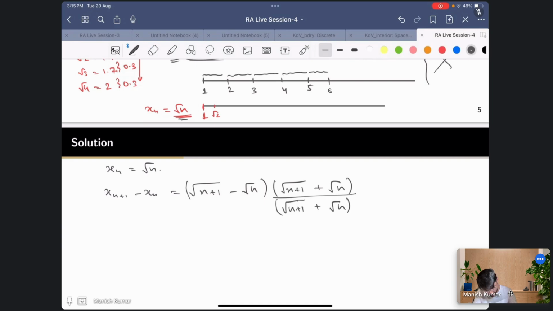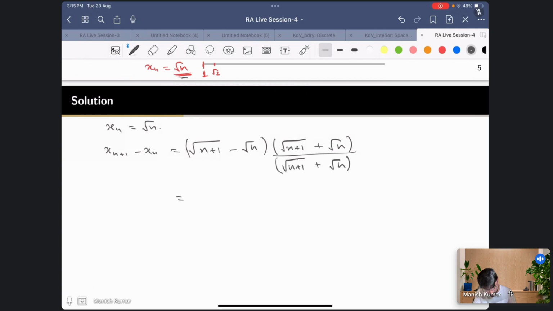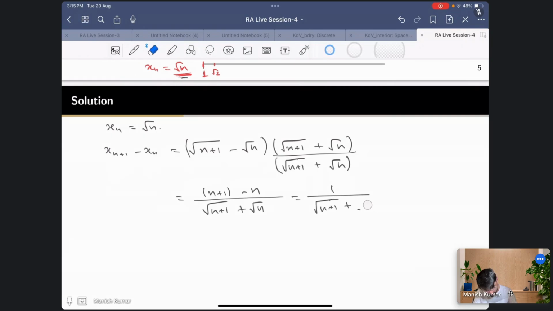Okay. Now this would be n plus 1 minus n, and in the denominator we have root n plus 1 plus root n, right? So this is 1 upon root n plus 1 plus root n, right? Now you just take the limit. So what you get is, limit n going to infinity, xn plus 1 minus xn, this will be 0, right? So now you got that.